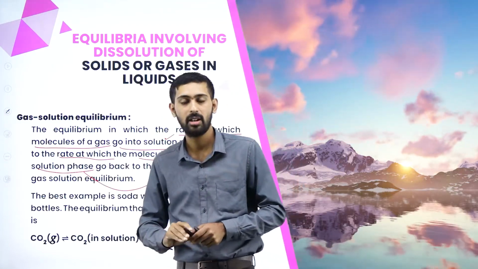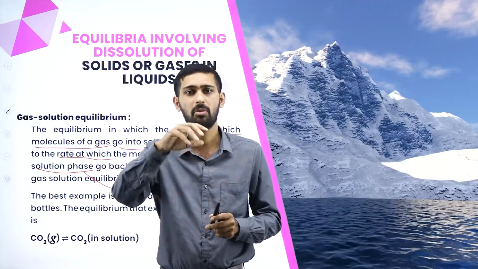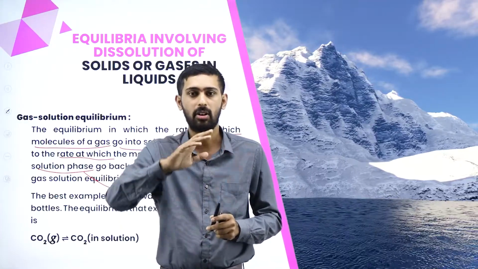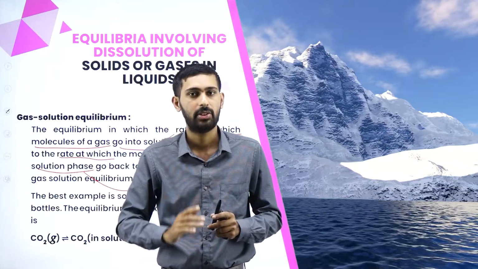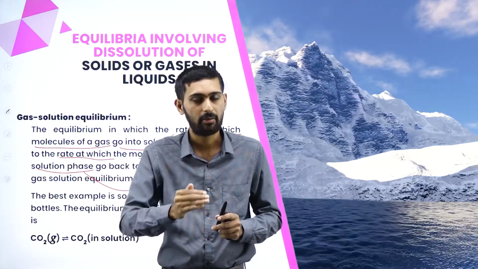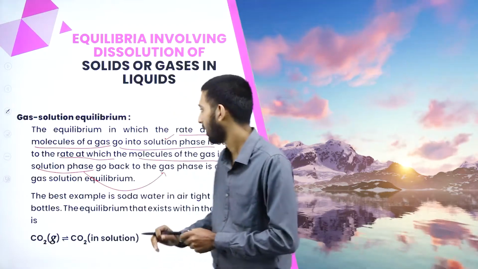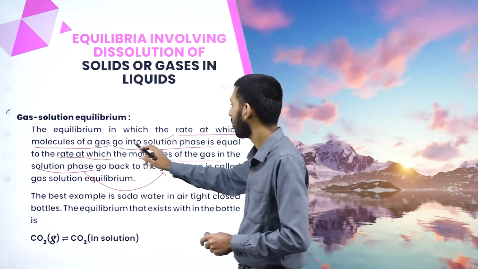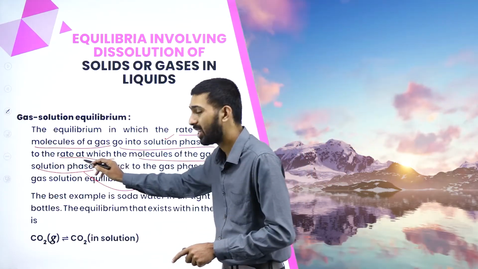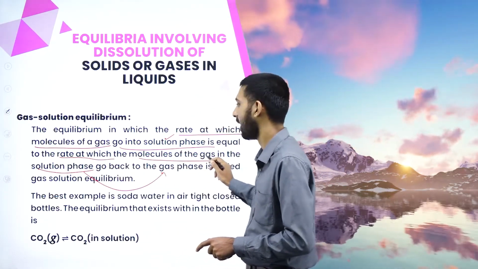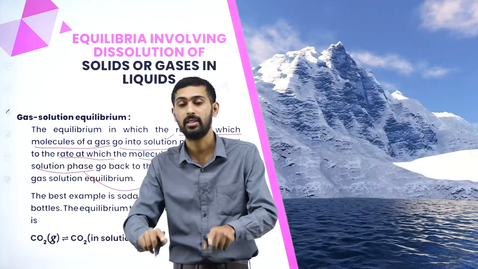The solution phase. Correct, right? Why? Because when you dissolve a chemical in water, it is dissolving. When it starts to dissolve, some amount of gas will be liberated. Then when gas is liberated, we should think that the solid has been dissolved. So we can say that molecules of the gas go into the solution phase. Then that is equal to the rate at which molecules of the gas in the solution phase go back to the gas phase, they have said.